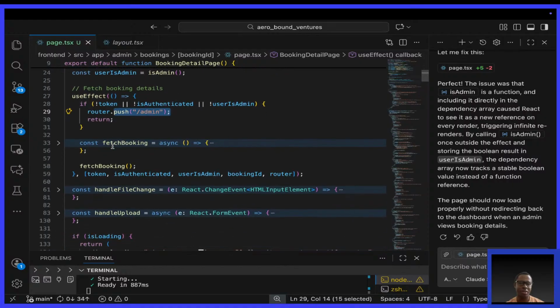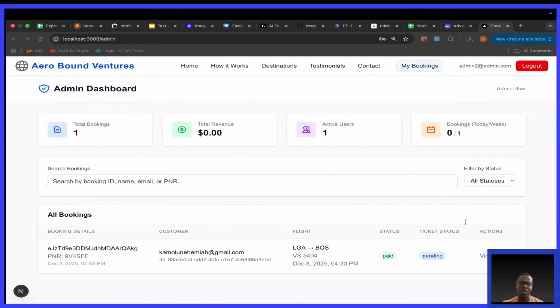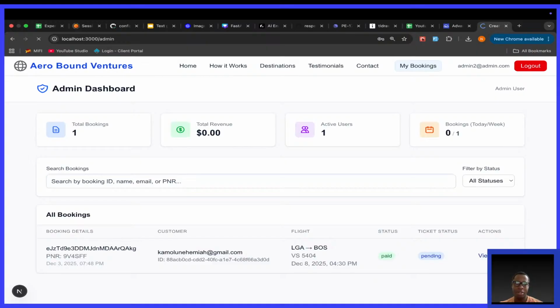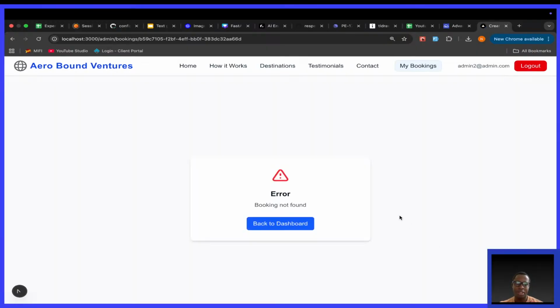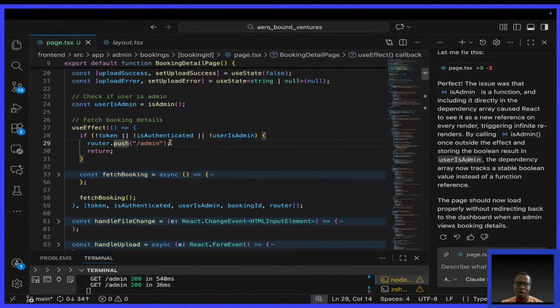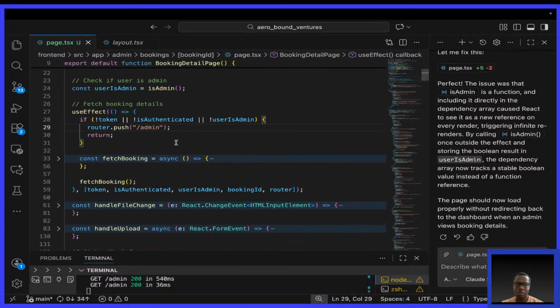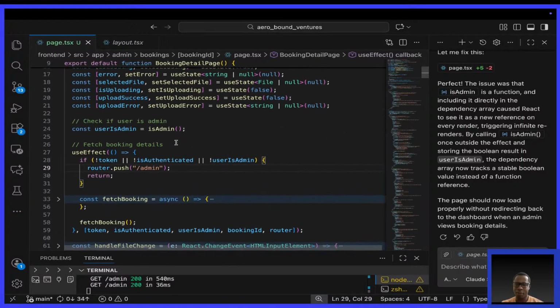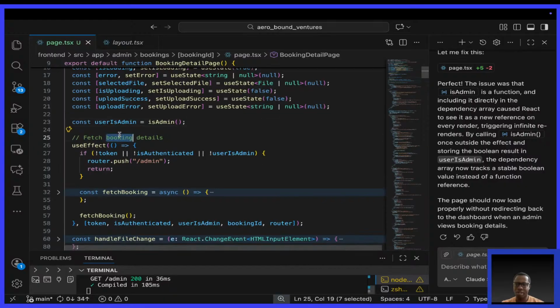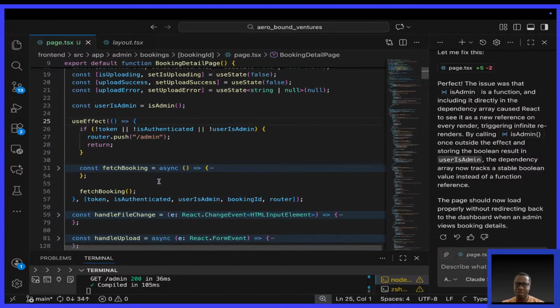Because if you think about it, when I click this, I want you to think about how I want to debug. When I click, it gets a booking error, goes to the login page, and comes back here. Why does it happen? Because of this. What's the easiest way? Even these comments are not needed.